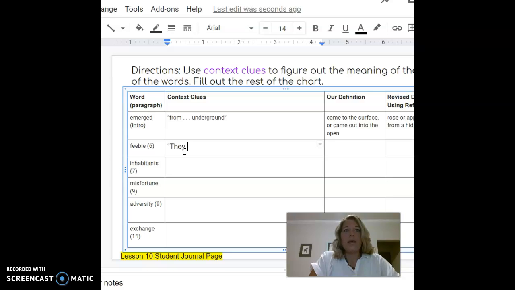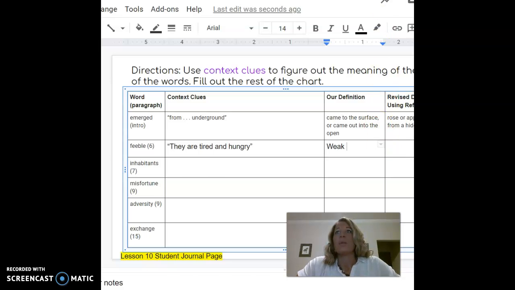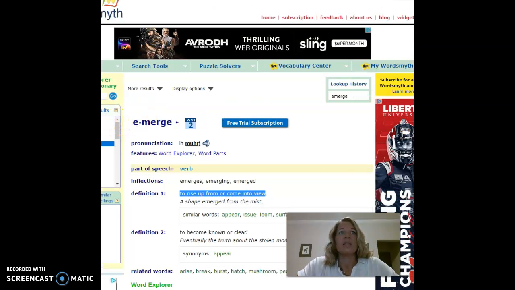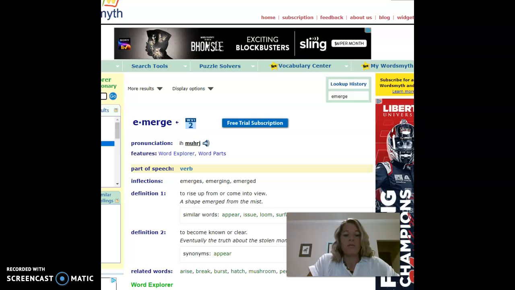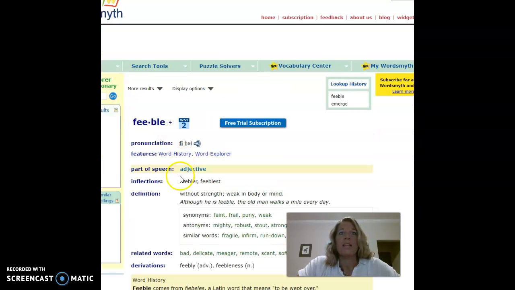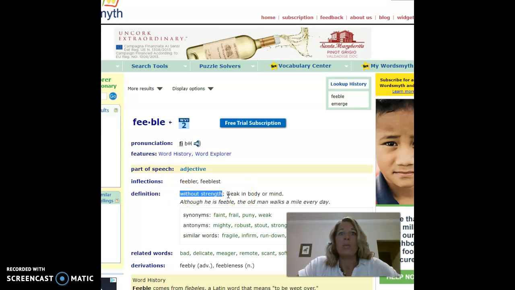It said they are tired and hungry, which leads us to believe that the definition might mean, as we said yesterday when we read, that they are weak. I'm going to go to my dictionary and type in the word feeble and check my thoughts. And here it says feeble, without strength, weak in body or mind. So we were right on the money with that one.